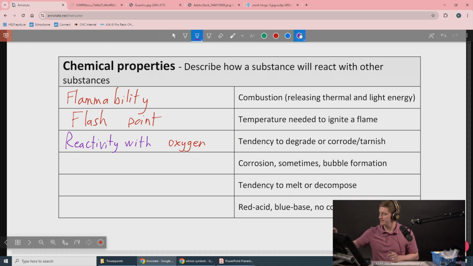You could have reactivity with acids/bases.